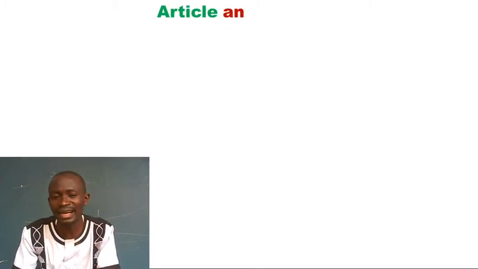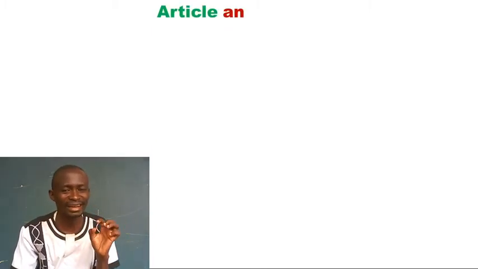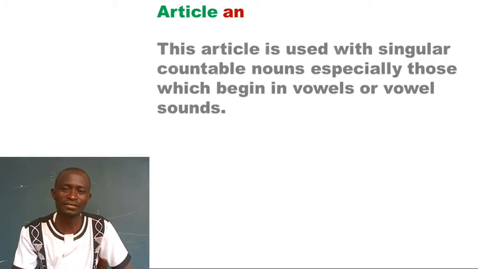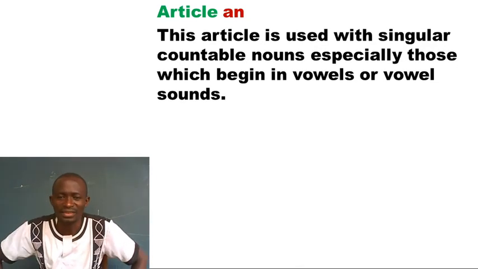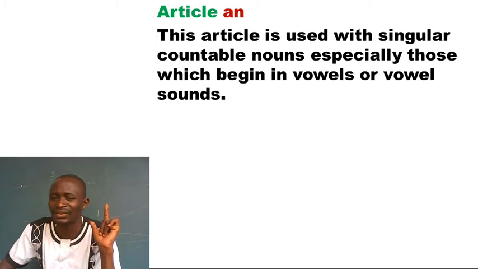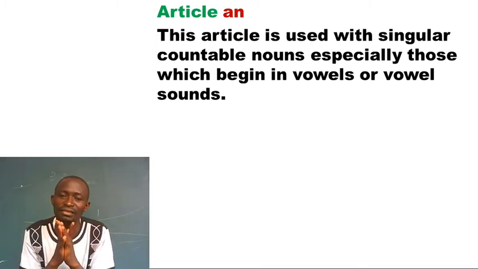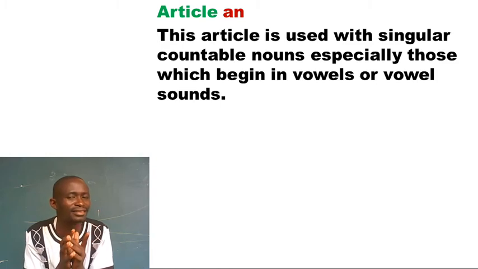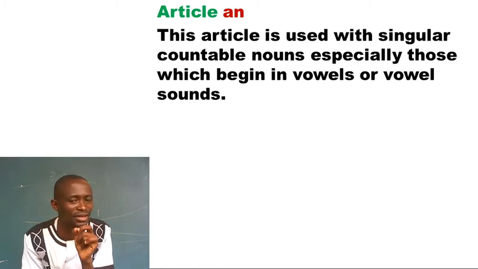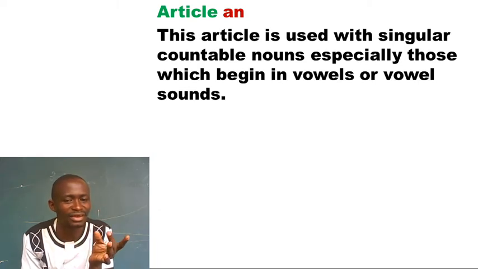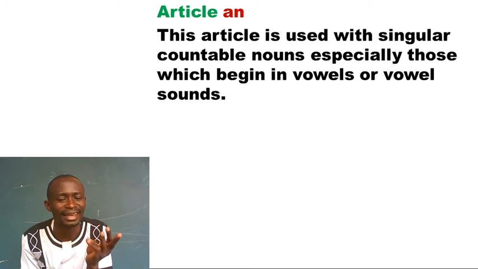Next part of it says, we want to see article an. We have been seeing article a. We want to look at article an. First of all, this article is used with a singular countable noun, just like article a, and especially those which begin in vowels. And when I say vowels, I refer to vowel letters. Vowel letters like A, E, I, O, U.